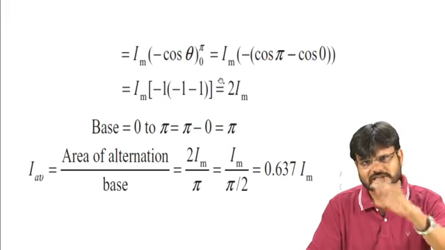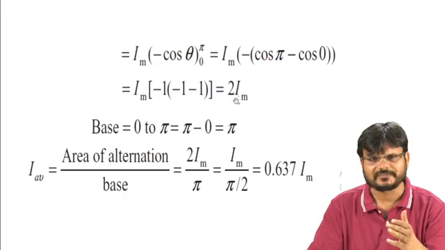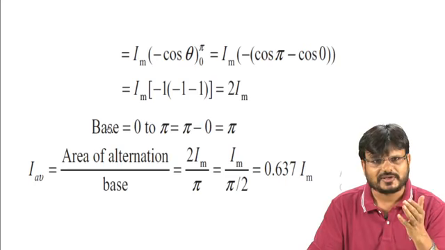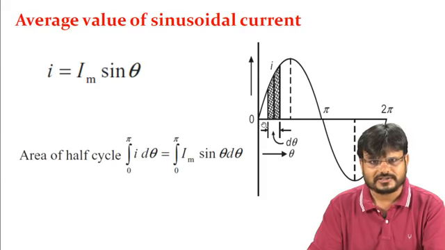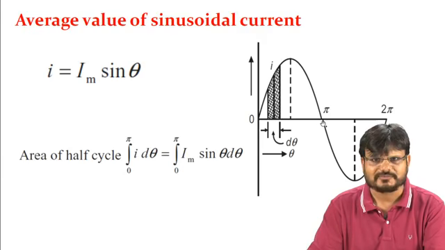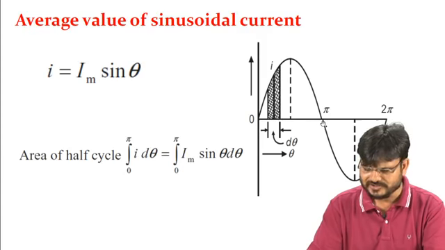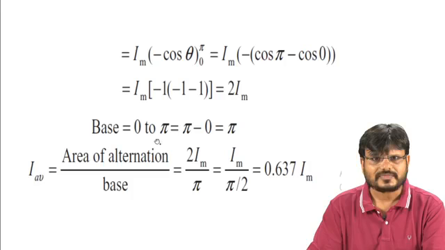So the area of the positive half cycle is coming 2 Im. And because you are calculating the average value, what is your base? 0 to pi, that means pi minus 0. Pi minus 0 is nothing but pi. So you have to calculate the average value.